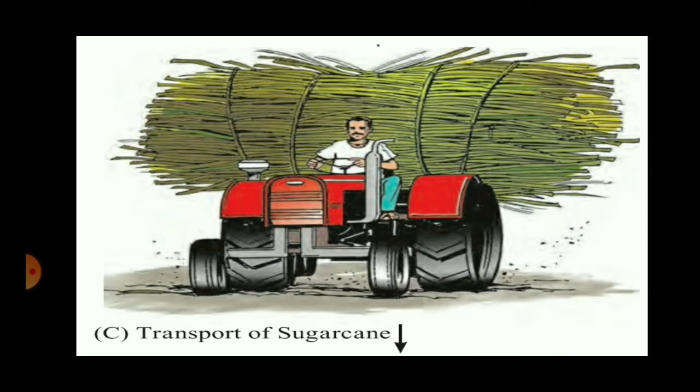Transportation of sugarcane. The sugarcane which is cut from the field is to be taken to the sugar mill, and it is to be taken immediately so that the sucrose content, the juiciness of it, does not reduce. So this transportation of sugarcane is a tertiary occupation because service is being provided to the primary occupation, service of taking the sugarcane from the place where it is produced to the place where the raw material will be converted into finished good. So transportation of sugarcane here is a tertiary occupation.